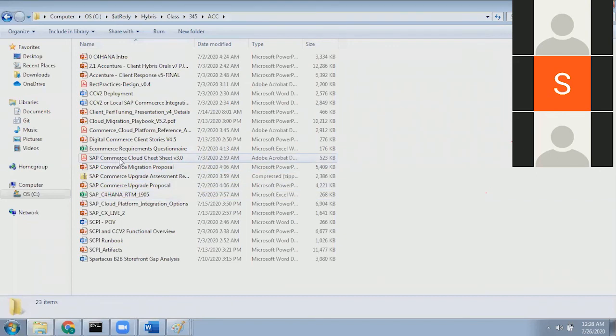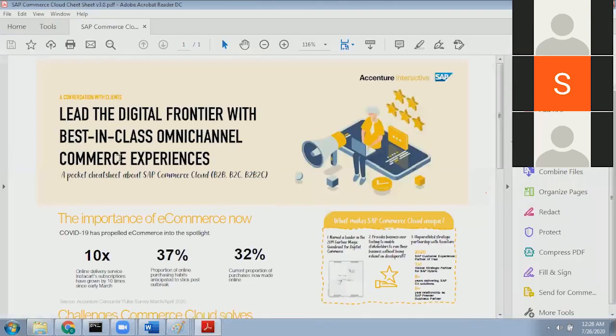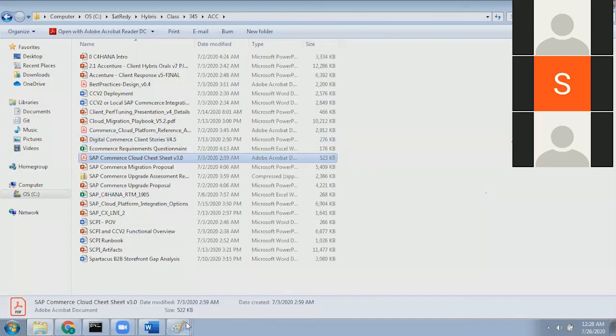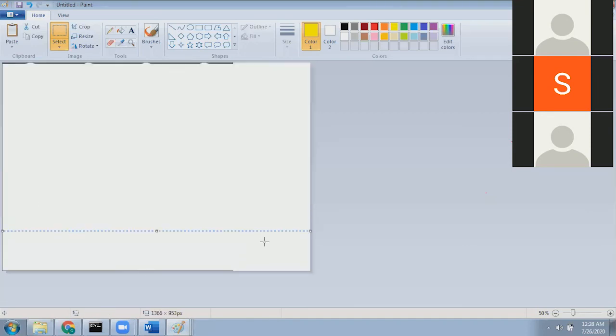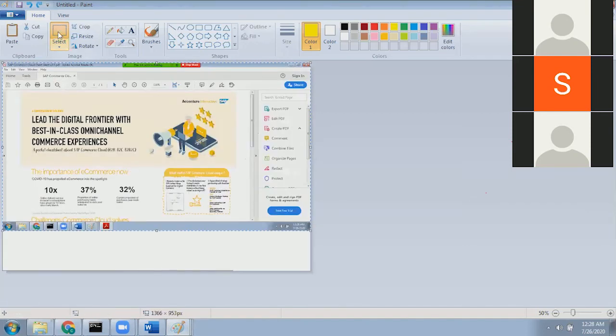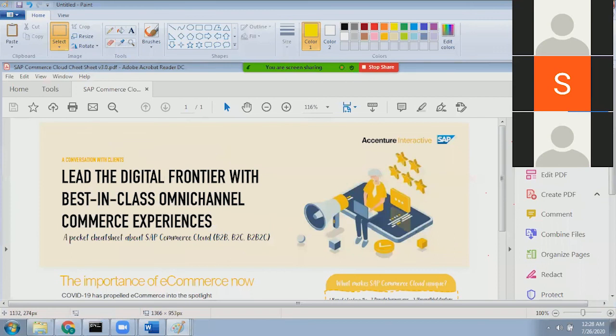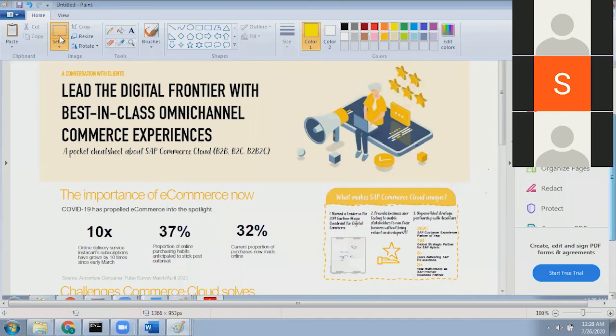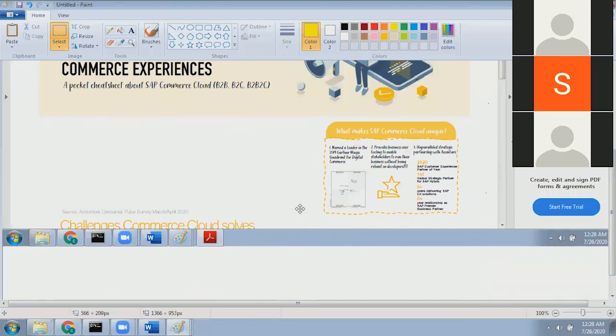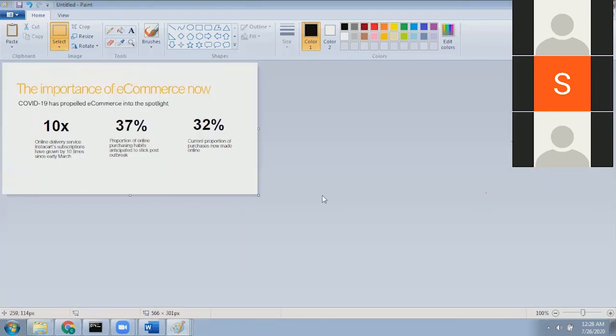Okay, so I think this is the one. You can see these are the surveys from companies like SAP, Accenture, and IBM. You can see clearly here, this is the survey before COVID and after COVID. This is how they are highlighting it. These are the survey results from SAP and Accenture. They did some common survey and gave these results.